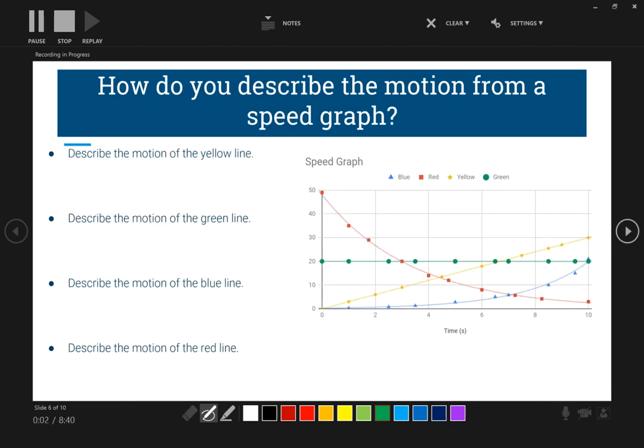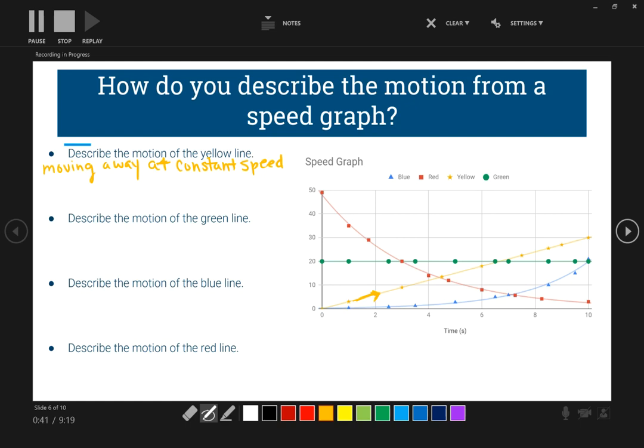So let's take everything we've talked about between distance and speed and velocity and describe the motion that is happening on these graphs. So describe the motion of the yellow star line. So that's going to be this line, okay? And what's happening over time? Is it moving away or is it coming back towards? So it is moving away from the observer at constant speed. So this is a new thing here, constant speed.